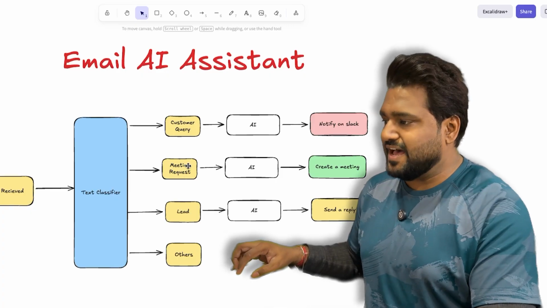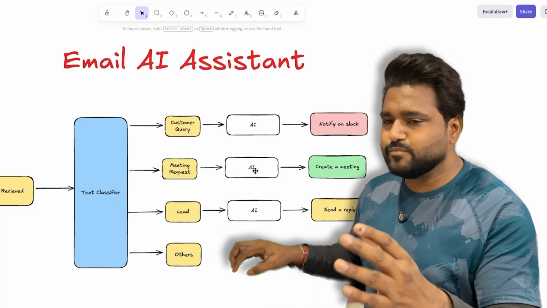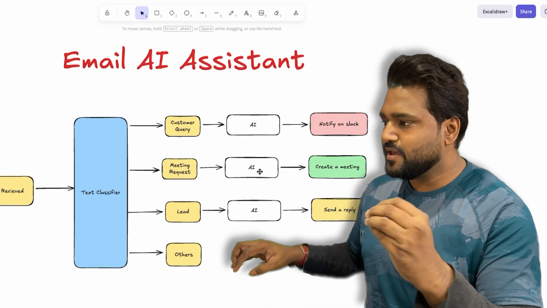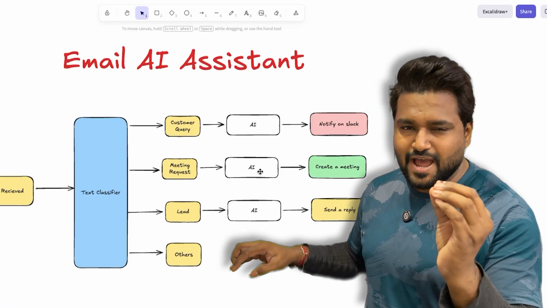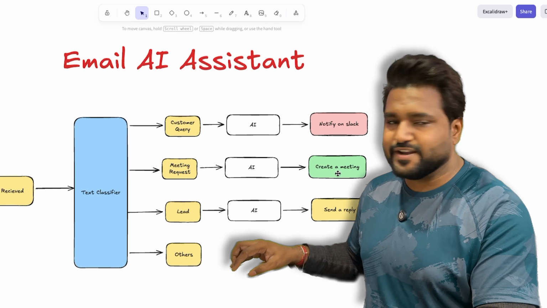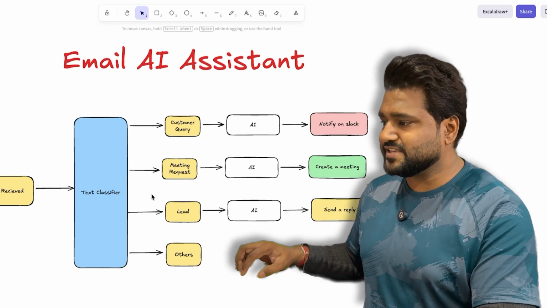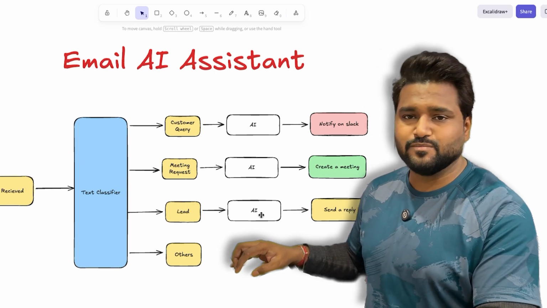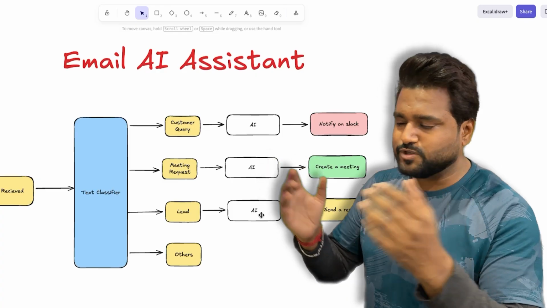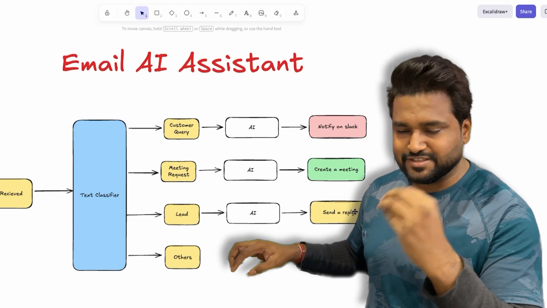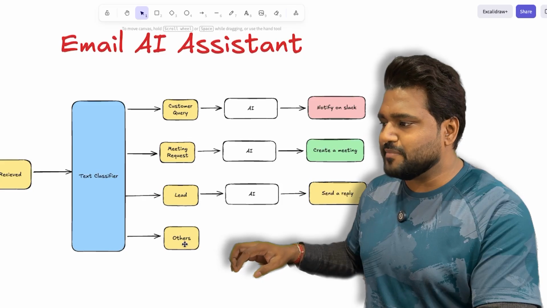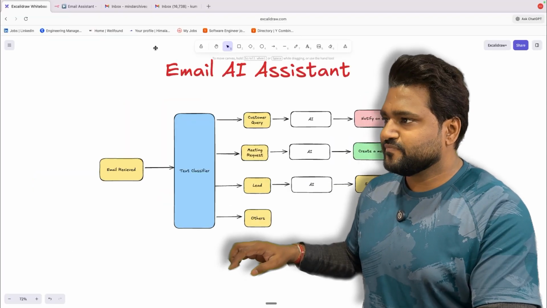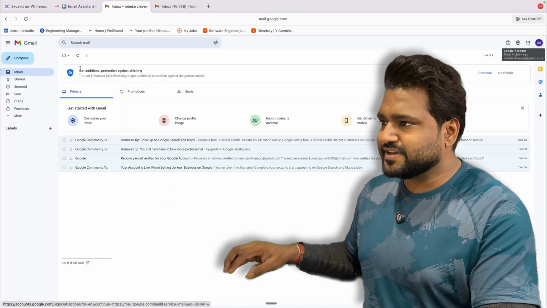If somebody is asking for a meeting request, then we will be using AI to detect what kind of meeting this is, what the title will be, and the exact time and date for the meeting, and we'll be creating the meeting in Google Calendar. If this email is a lead generation email, then we'll be using AI to craft the reply for that email, and then we'll be sending the reply within Gmail. And whichever email does not fall under these categories, we'll be marking as others. The first thing we are going to do is create these labels.